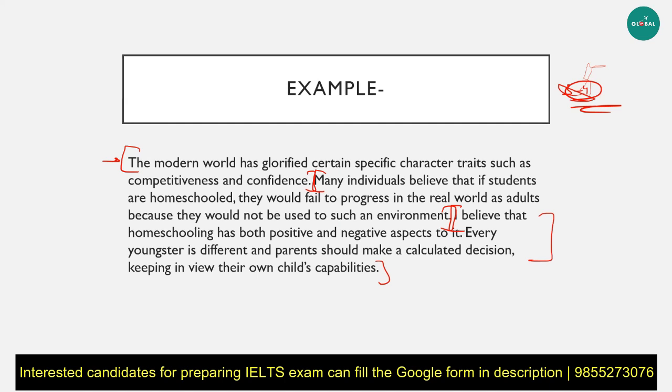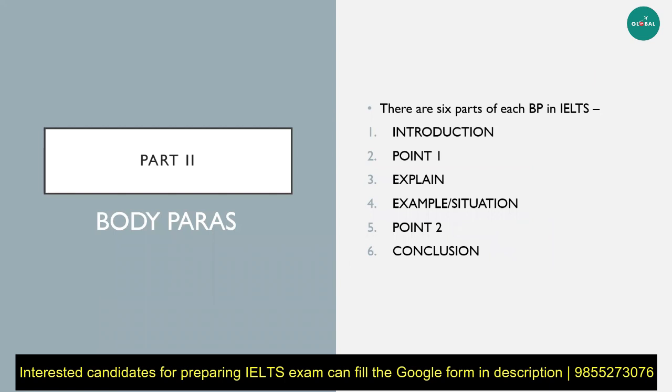Now, the introduction is clear. Let's move on to the second part and also the third part, that is, the body paragraphs of your essay. Body paragraphs basically contain all the points and all the things that you need to mention in your essay. These are the major component of the essay. You can include more than 2 paragraphs too. You can write 3 or 4 if you have enough time, and if you're a fast typer or writer, that is completely possible and it's not discouraged at all.